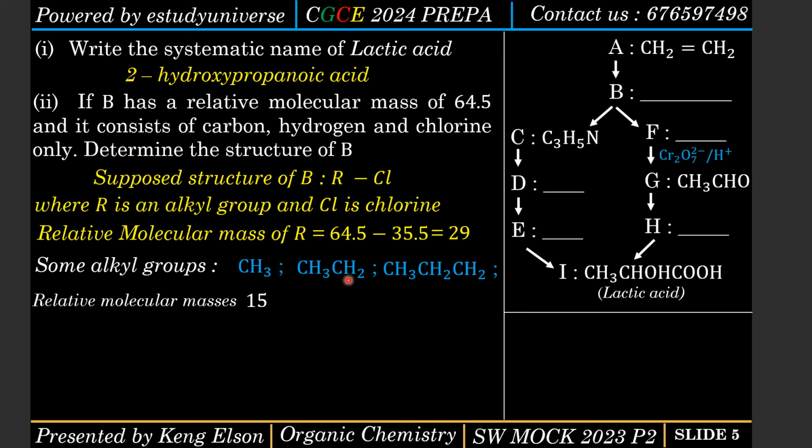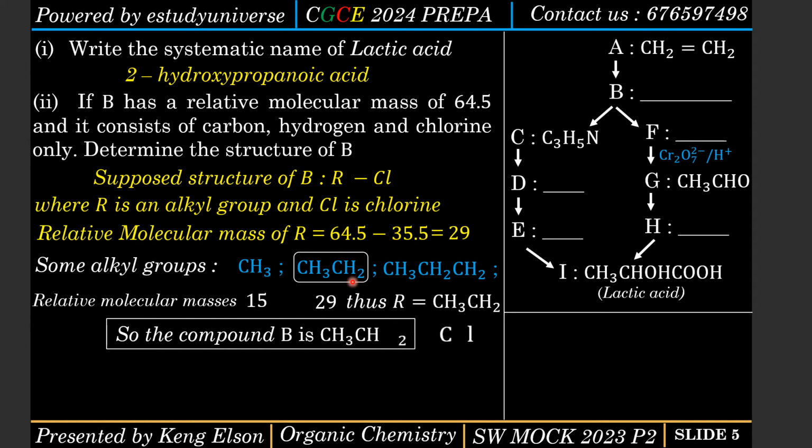Now what about this one? You have CH3 is 15, C is 12. When you add 15 to 12, you get 27, and then H2 is 2. 27 plus 2 is 29. You now see that perfectly the alkyl group in this question is the ethyl group, CH3CH2. So that is R. And having this as R, we can now deduce that compound B is CH3CH2Cl.